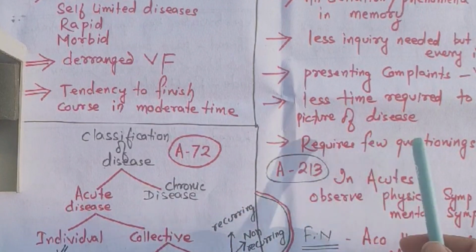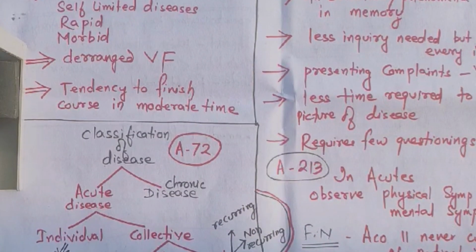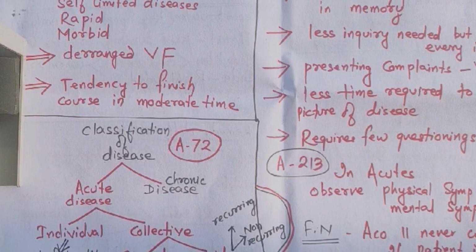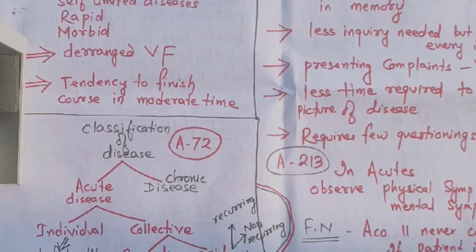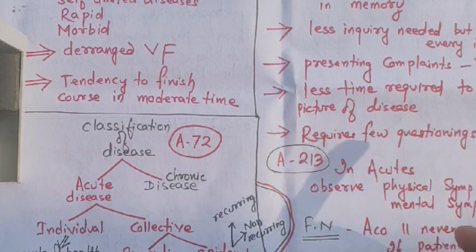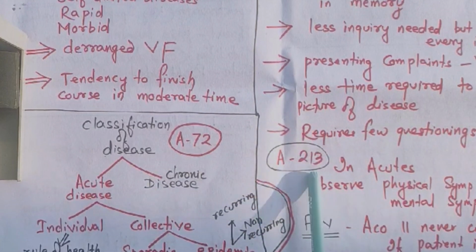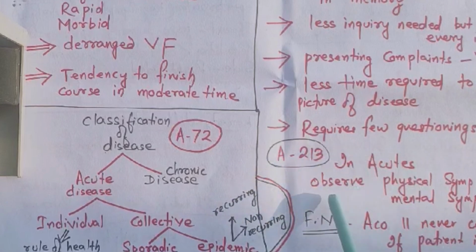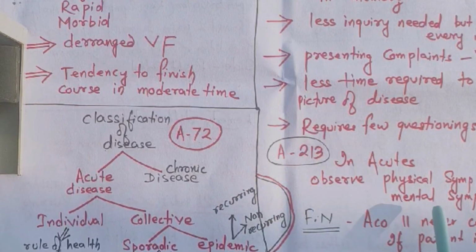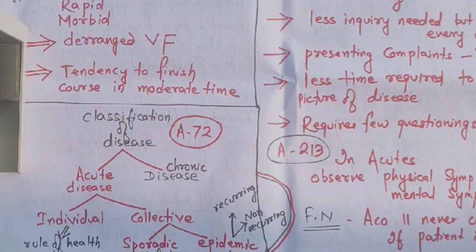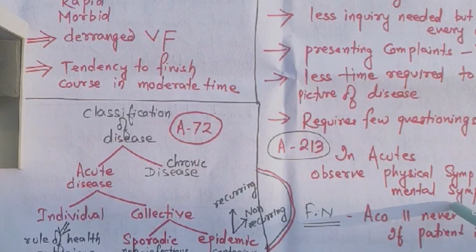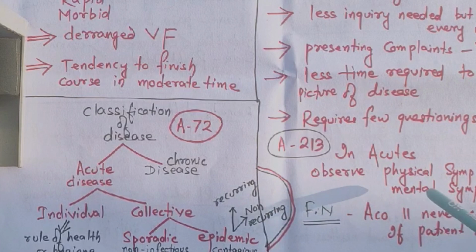And it requires few questionings because he'll be spontaneous, because he's suffering from an acute disease. He wants relief. So he'll be telling all the symptoms out. He'll be pouring out the symptoms, the patient. You need to ask only few questions. In aphorism 213 also, Master Hahnemann says in acute disease also, we have to observe mental symptoms along with physical symptoms. The patient will tell out all the physical symptoms, but we have to extract mental symptoms also. We have to carefully observe the mental symptoms also.